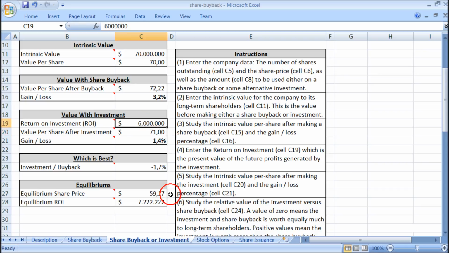So the equilibrium share price tells us that if we assume a certain intrinsic value for the company and a certain return on investment, then the share buyback is better than the investment whenever the share price is less than this equilibrium. And similarly, if we assume a certain intrinsic value for the company and a certain share price, then the return on the investment must be greater than the equilibrium if the investment is to be better than the share buyback.